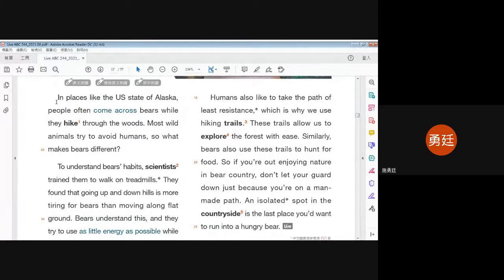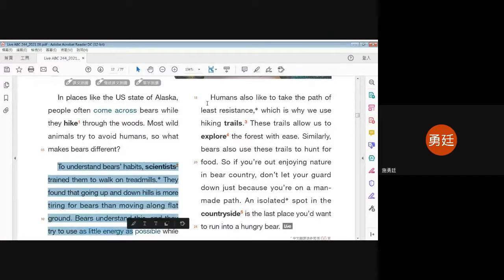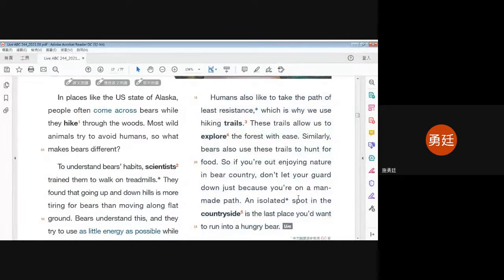This is paragraph 1, this is paragraph 2, and this is paragraph 3. So in other words, how many sentences are you going to copy and write down? Please type your answer in the chat box. Yes, exactly. 3 sentences. And the sentence has to be the most important sentence in the paragraph.